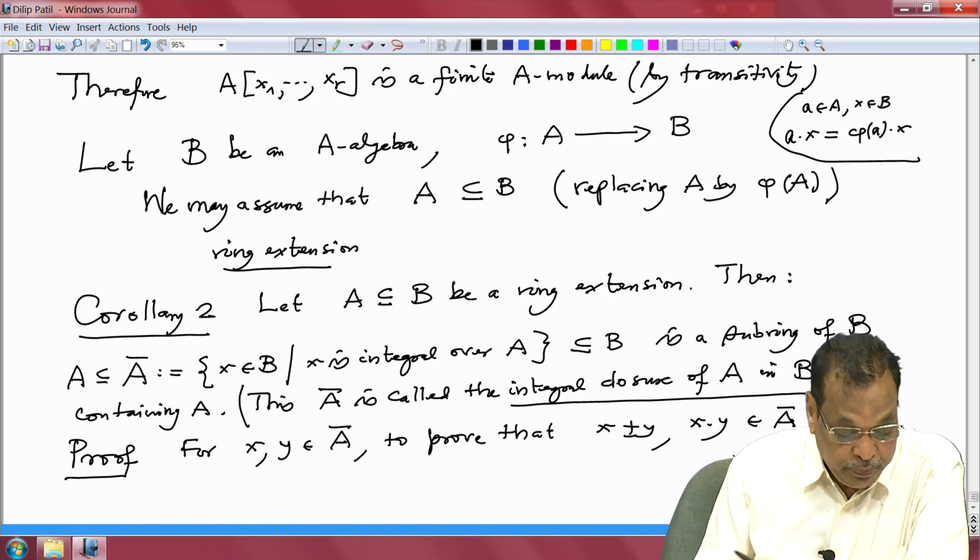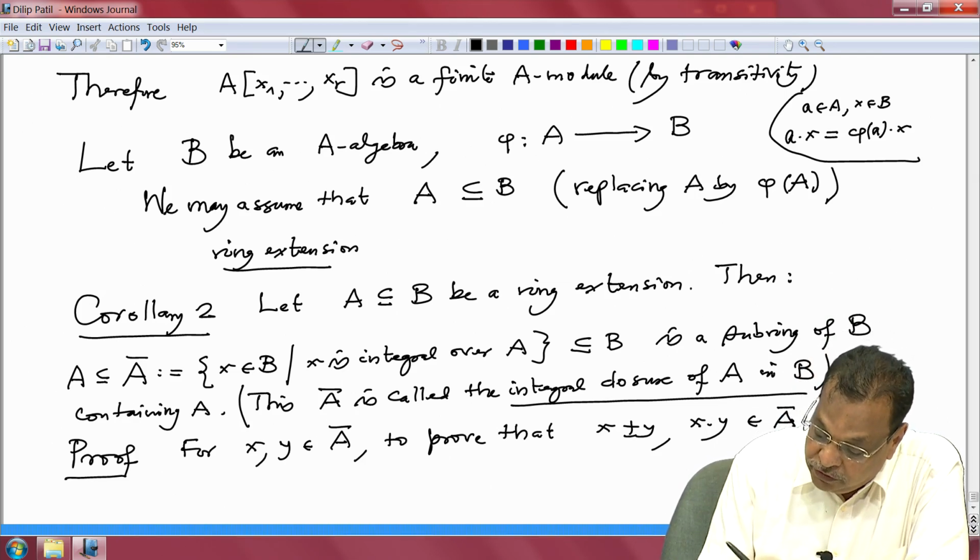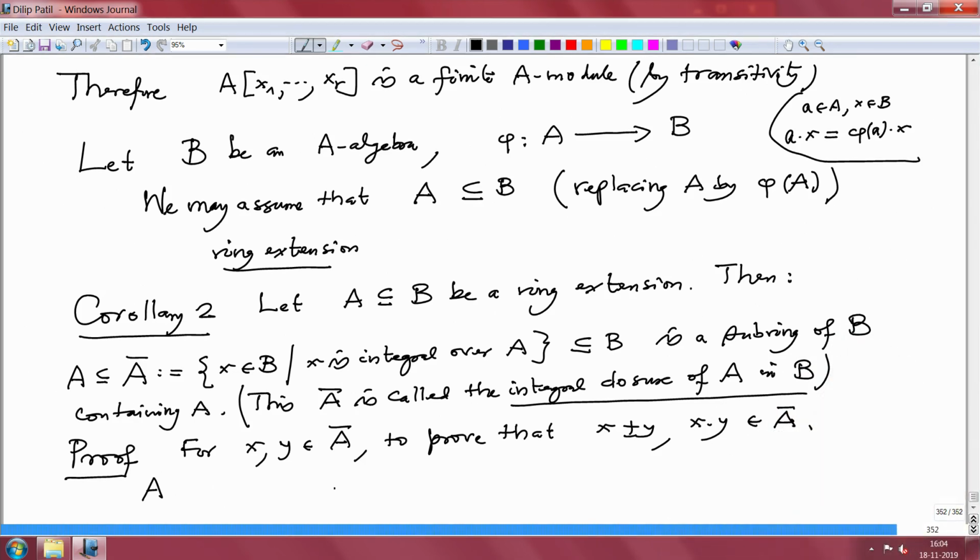So, what do you have to prove? Look at this. A is here, and x and y are elements in A bar. So I consider the subalgebra of B generated by x and y. And what do we want to prove? I want to prove that this is also contained in A bar. I will write in red, this is the proof we are looking for.